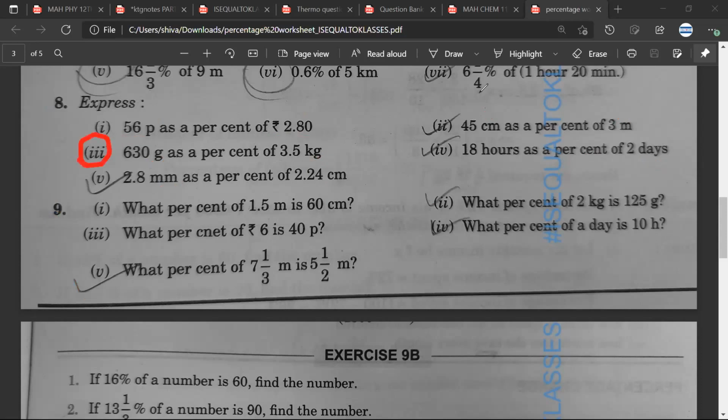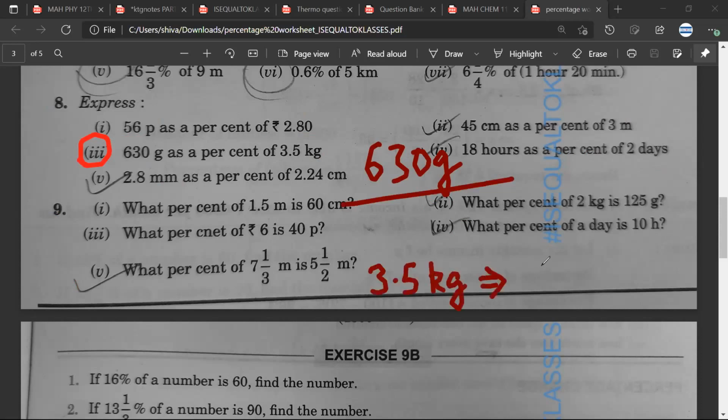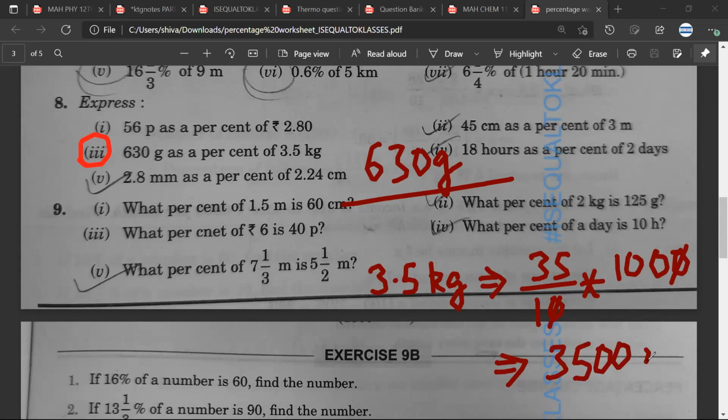Sarthak, third part? 630 grams as a percent of 3.5 kg. 3.5 kg is 3,500 grams. Is this okay?